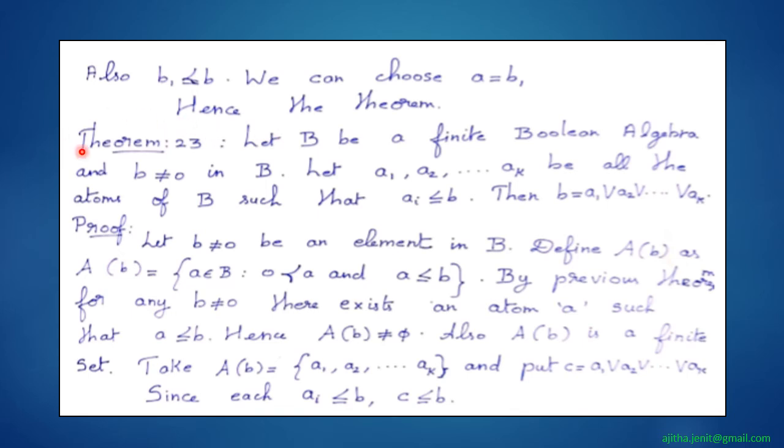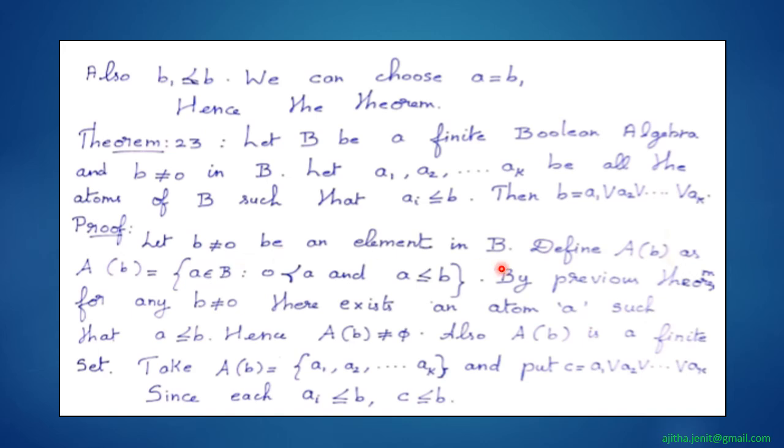Now we'll see the next theorem. If B is a finite Boolean algebra and if b is a non-zero element, let a1, a2, etc., up to ak be the collection of all atoms of B which satisfy ai less than or equal to b. Then b is equal to a1 join a2 join etc., up to join ak. Okay, now we'll go to the proof.